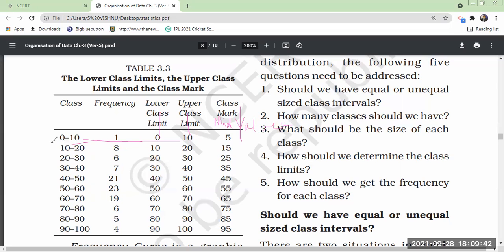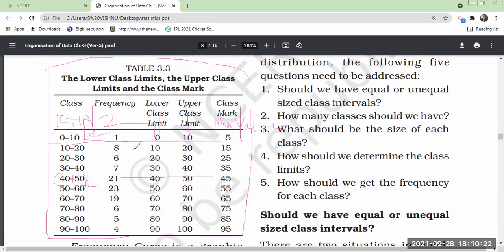Mid value, I explained, no? Lower limit plus upper limit by 2. That means 0 plus 10 by 2, it will give you 5. Let us take, for example, 40 plus 50 by 2. 90 by 2, that is 45. Did you understand class mark? Yes, sir. Class mark is equal to mid value.